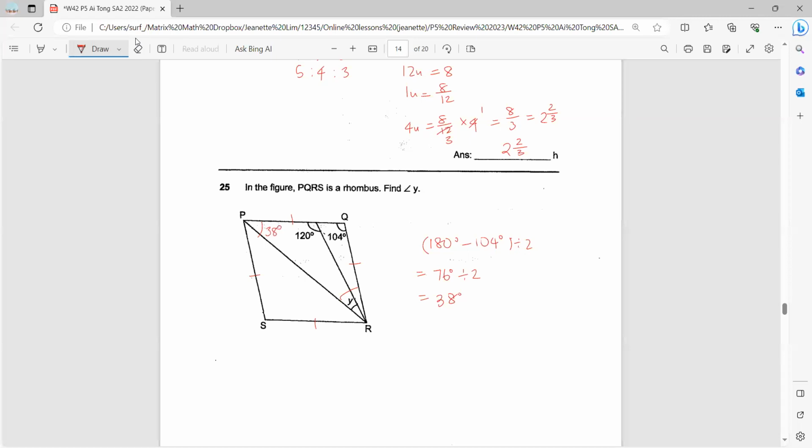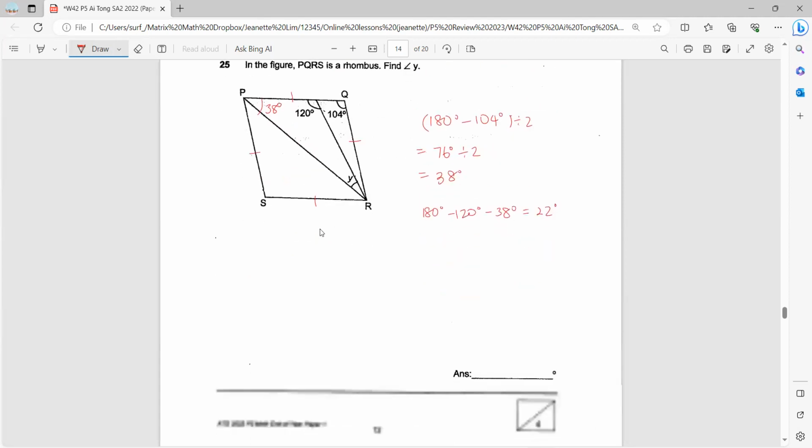So we can use sum of angles in a triangle. Here, 180. Then you minus 38 and 120. So this will give us 22 degrees. Okay, so angle Y is 22 degrees.